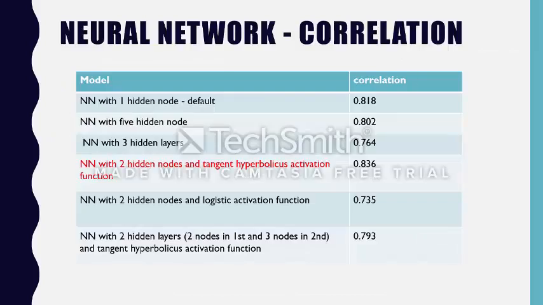Coming to neural network, this is the correlation table for the six models that we've run. The first model is with 1 hidden node, the second is with 5 hidden nodes. We've gone on to 3 hidden layers, 2 hidden nodes with a tangent hyperbolic activation function, then 2 nodes and a logistic activation function, and 2 hidden layers. We can see that all the correlations are pretty good, but the one with the best correlation is with 2 hidden nodes and a tangent hyperbolic activation function, and the worst is with 2 hidden nodes and a logistic activation function.